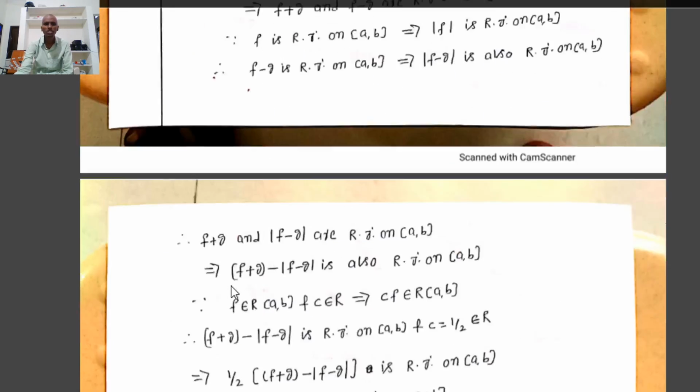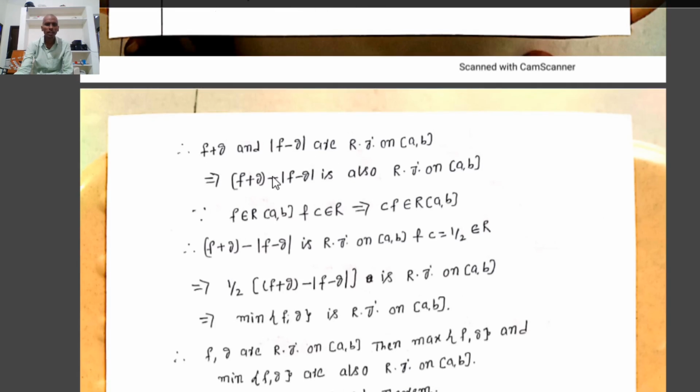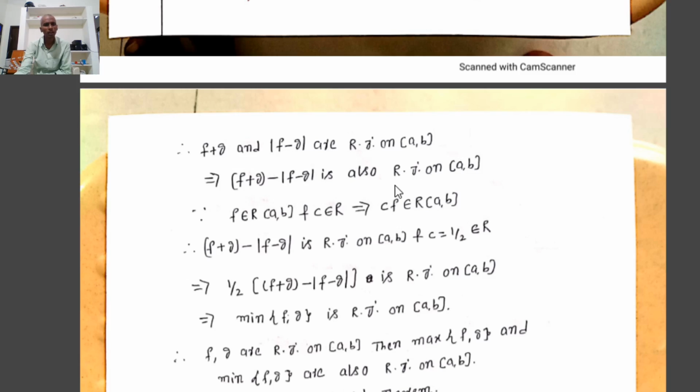Therefore, f plus g and mod f minus g are Riemann integrable on the closed interval a comma b. Consider f and g Riemann integrable on the closed interval a comma b. Already we know that f minus g is Riemann integrable on the closed interval a comma b, where f equals f plus g and g equals mod f minus g. That implies f plus g minus mod f minus g is also Riemann integrable on the closed interval a comma b.